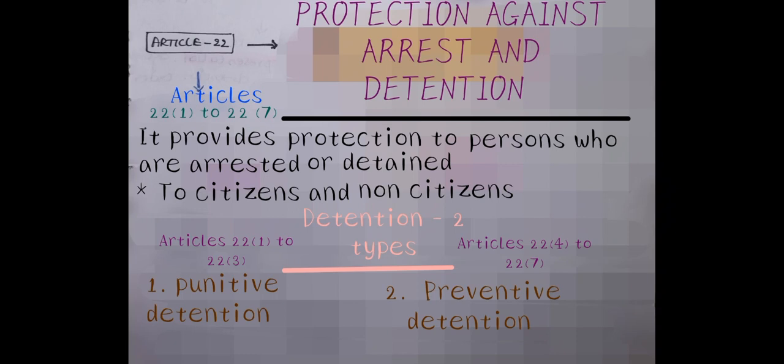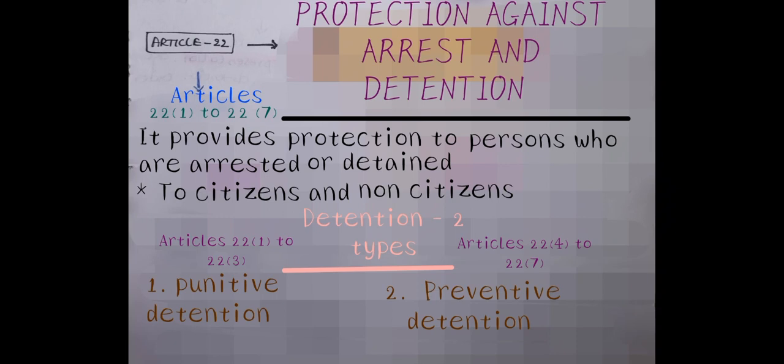Article 22 provides protection to persons who are arrested or detained. So the arrested or detained persons can enjoy this Article 22. This Article 22 is applicable to citizens and non-citizens also. It means citizens and foreigners also can get the protection from Article 22.